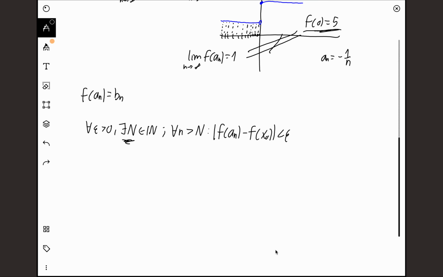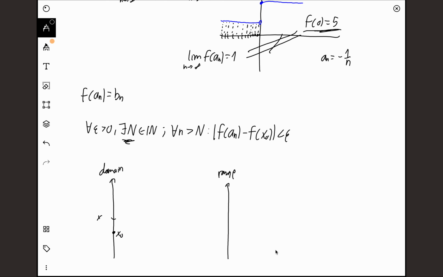How do we show that such an N exists, that f of n will get infinitely close to x0? Well, we're going to need to use the fact that f is continuous at x0. And now we can draw this nice little diagram. We can imagine this is the domain of f, and over here is the range of f. Now we have our little point x0, and let's choose a little interval around x0.